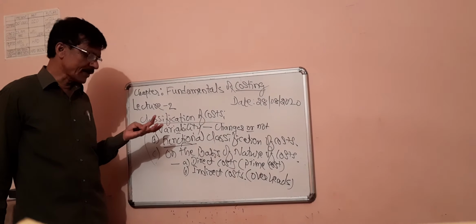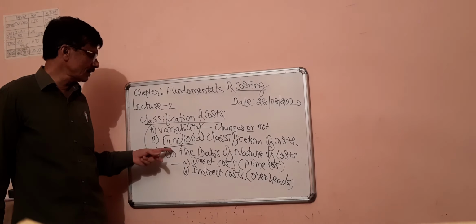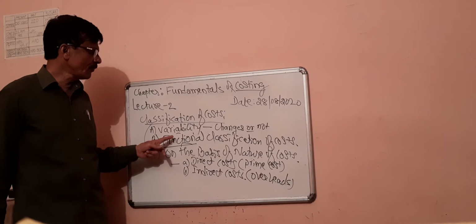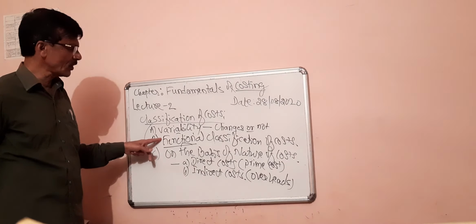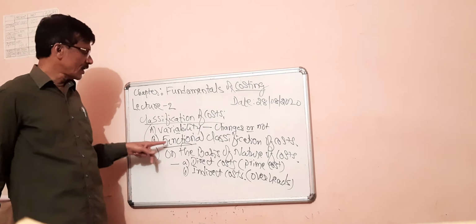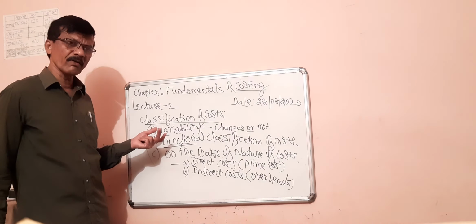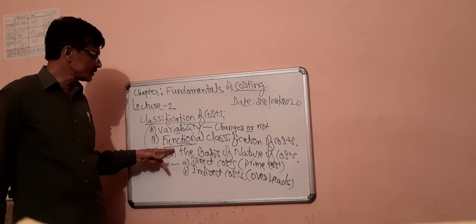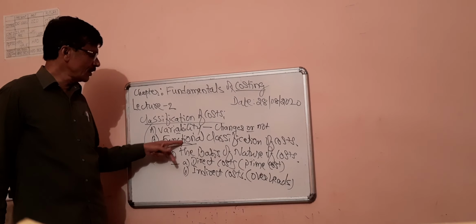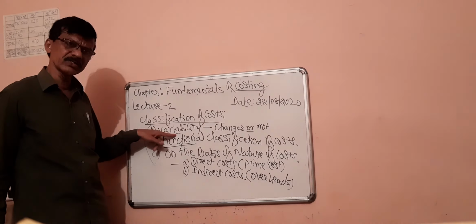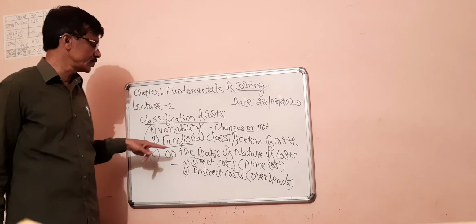First one is factory. Second one is office and administrative work. And third and last one is selling and distribution activities. So if a cost item is related to factory activities, such a cost is called factory cost, factory overhead. And if a cost item is related to office or administrative activities, such a cost is called office overhead or administrative overhead. And third, if a cost item is related to selling and distribution activity, such a cost is called selling and distribution costs or selling and distribution overhead.